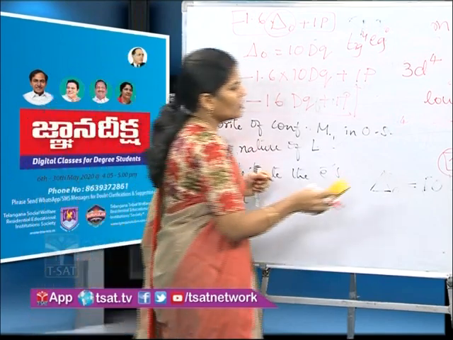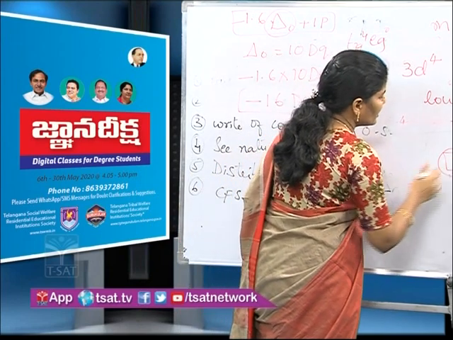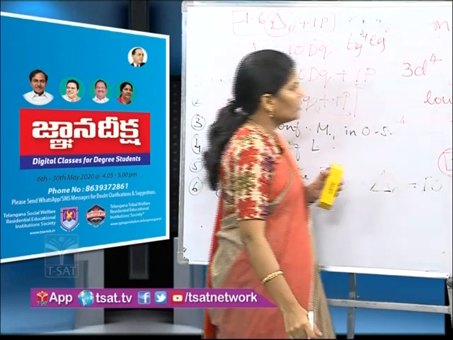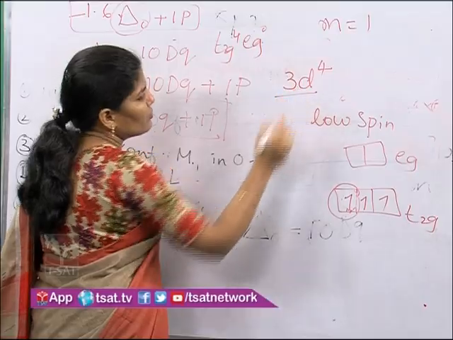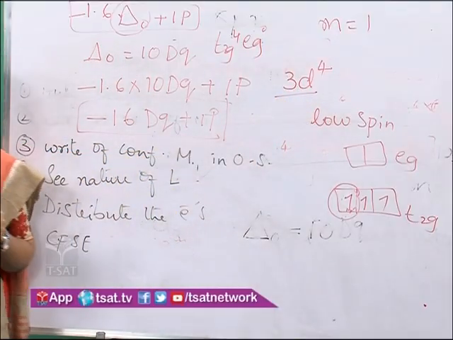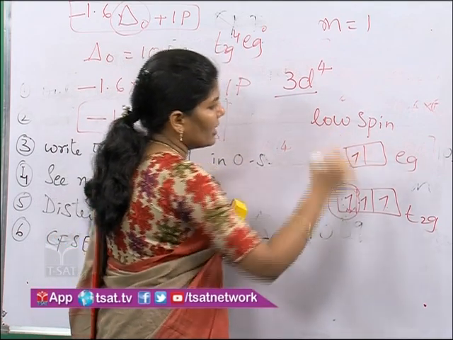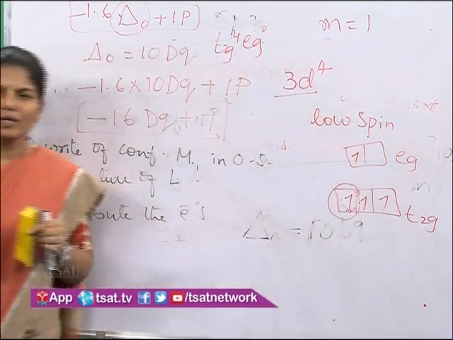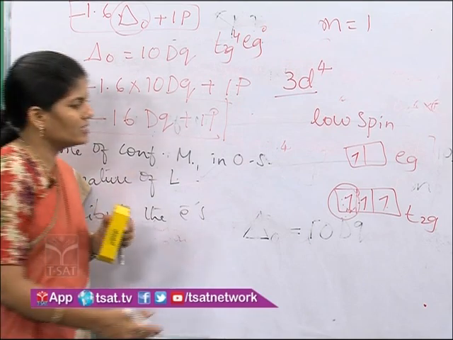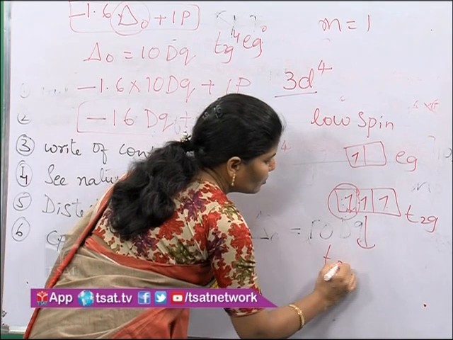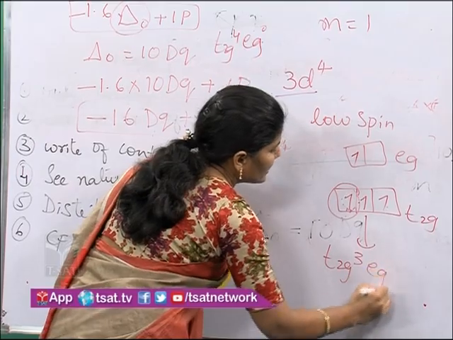Now we will arrange the electrons in T2g and Eg. So the configuration is 3d4. The first three electrons are arranged in the T2g set and the fourth electron goes to Eg. Now the configuration becomes T2g3 Eg1.